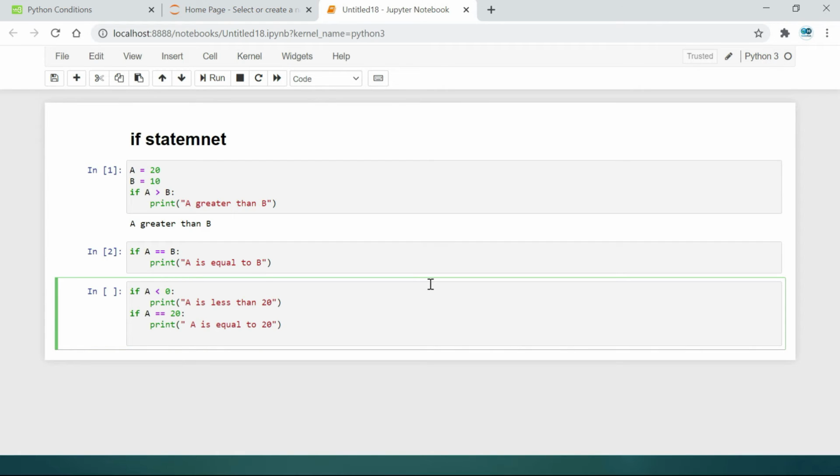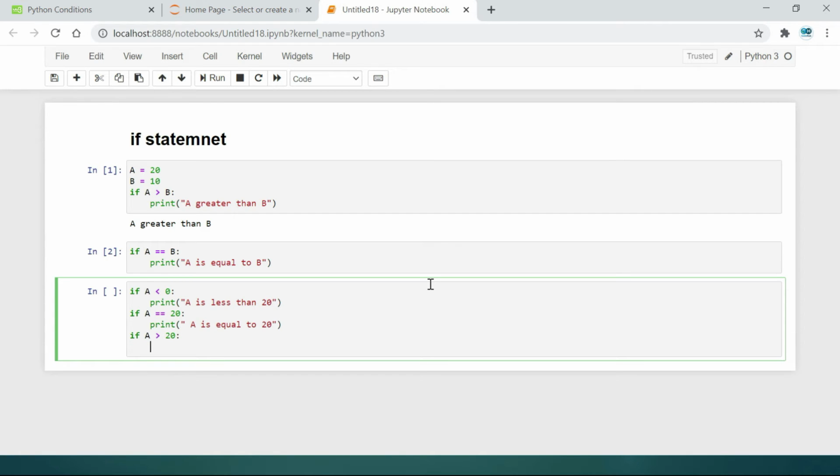We have to check one more if condition. If A greater than 20, close with colon. Here we have to print some value like A is greater than 20. Let's check it.